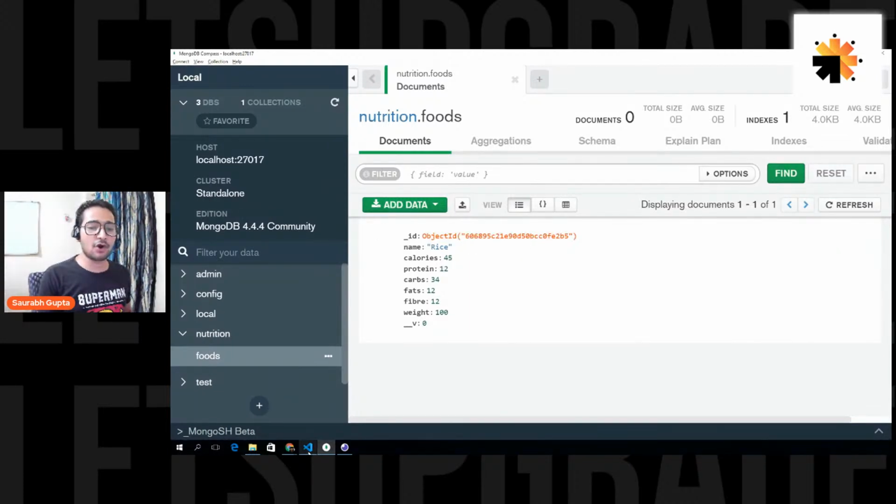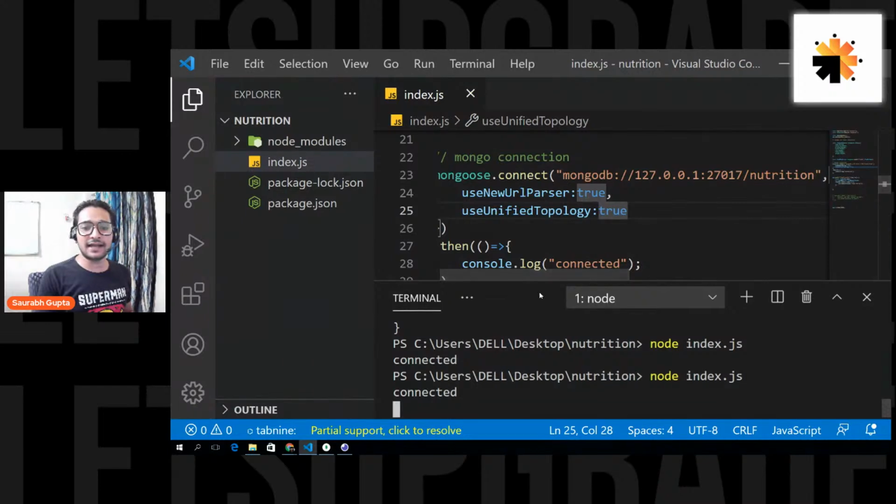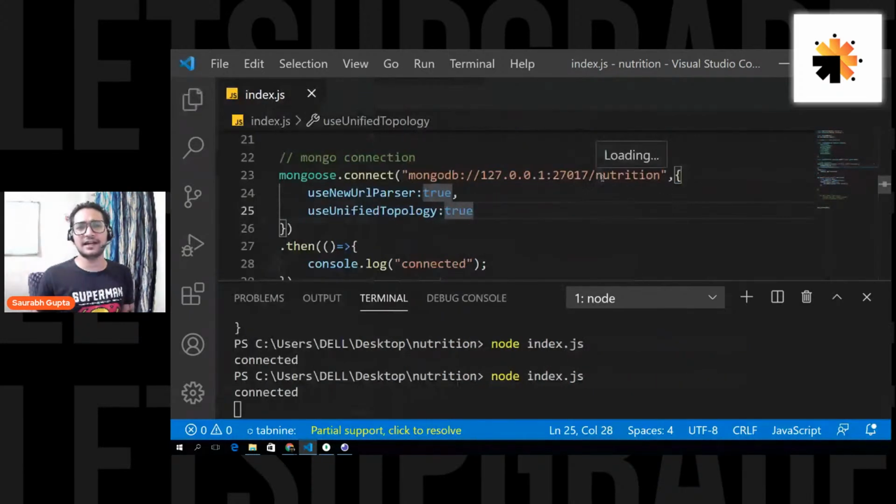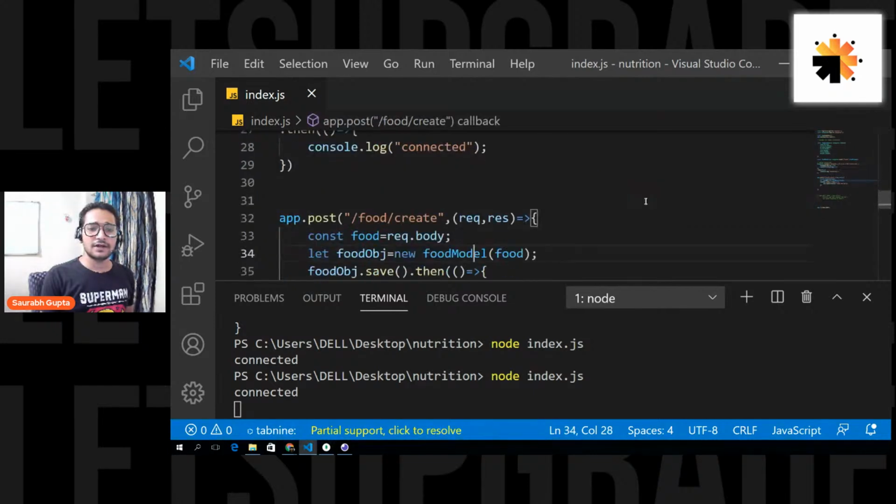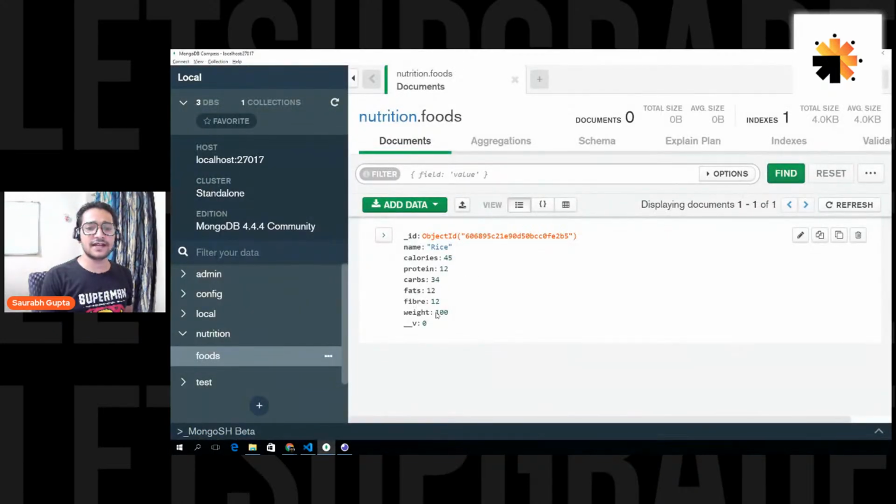So the thing that we forgot was, while writing the connection string, we forgot specifying the database, because our server has multiple databases. It can have 10 databases. We have to mention which database I'm trying to access. So basically in the string, you have to put slash the database you're trying to access, and that's it. Now you can see in your MongoDB you have this data, and now you can send as many requests as possible, and you have this data, right?